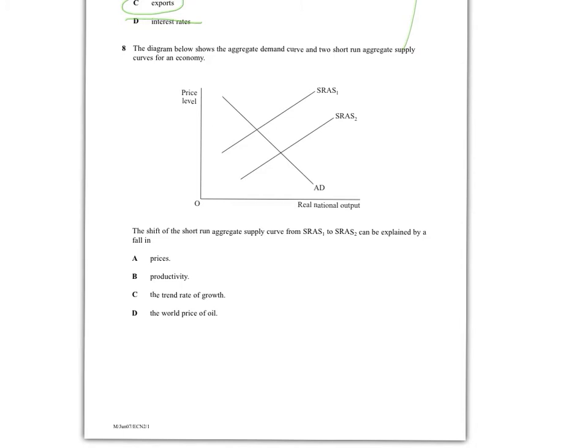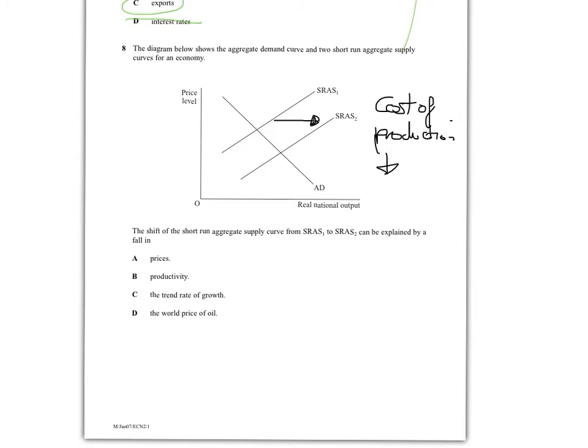So I love these diagram ones. They're really easy. We've got short-run AS. Now, always do a little arrow just to make sure you got it right. It's going to the right. So this means a firm's cost of production, because that's what it's all about, must be going down. I'm going to do a little arrow. There we are. Because if the cost of production goes down, firms will want to supply more.